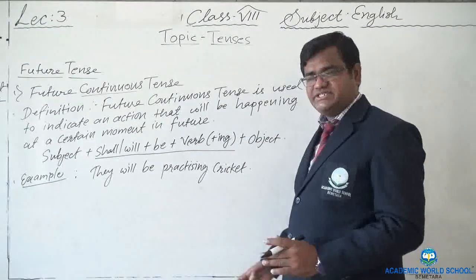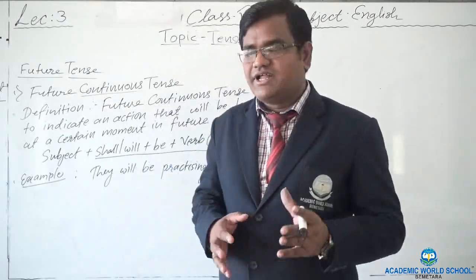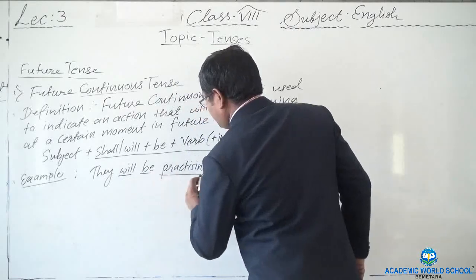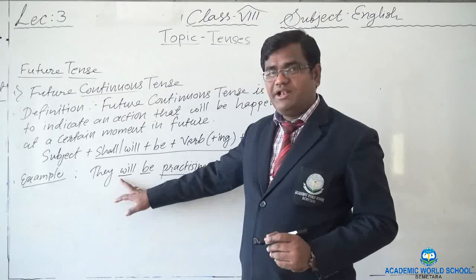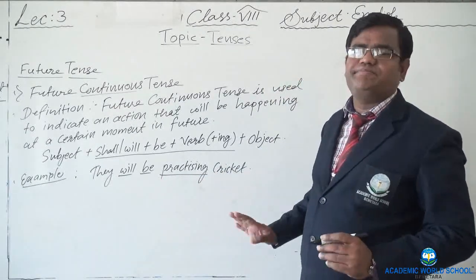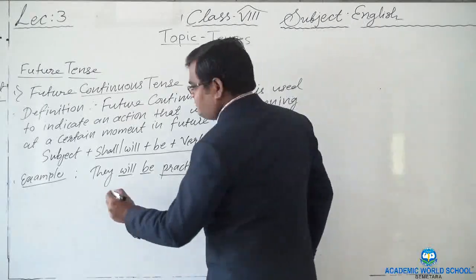It has been imagined you are standing over there in future and somebody is playing cricket, right? So you can simply say they will be practicing. Here I have used the ing form, practicing: will plus be plus the ing form of the verb. So it has become simply future continuous tense. Let's take one more example.